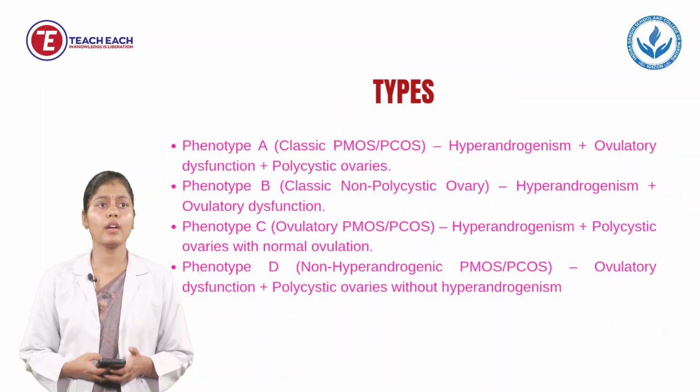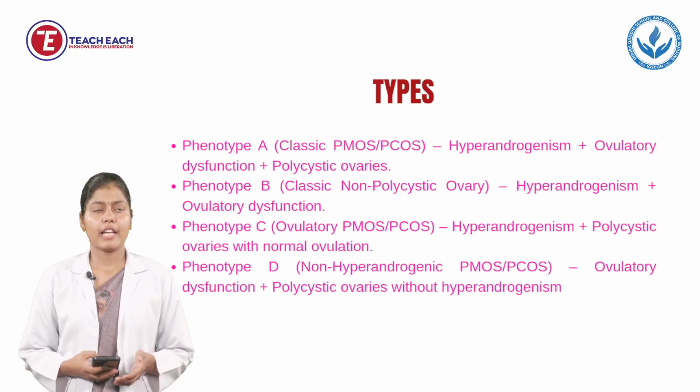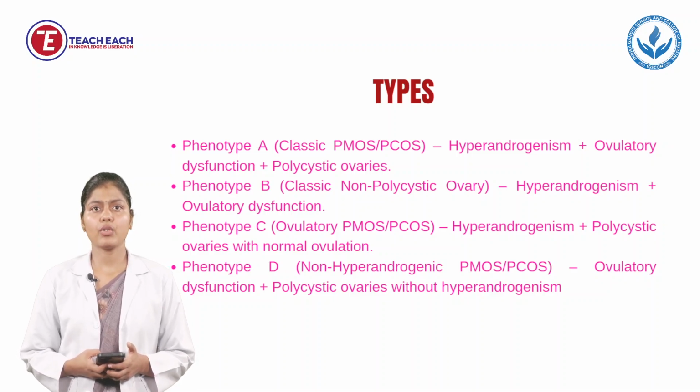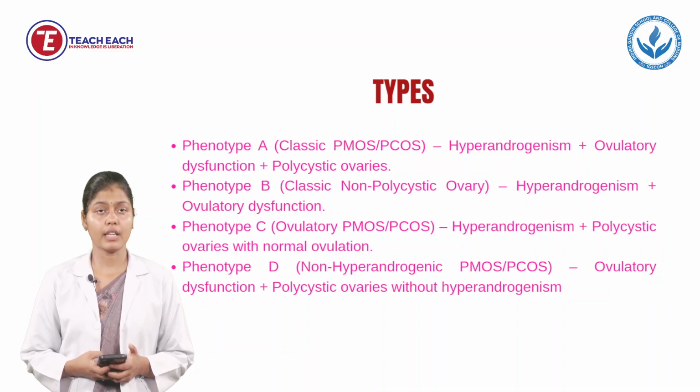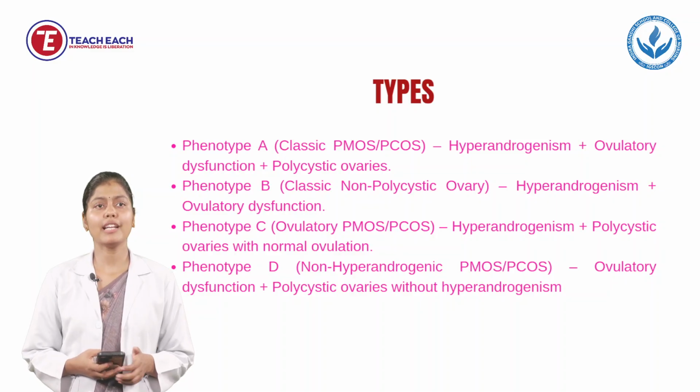Next are the types. There are further types. We will see one by one. First is phenotype A, that is also called classic PMOS. In this, what will happen? Hyperandrogenism plus ovulatory dysfunction and polycystic ovaries are seen. These three conditions are included and may lead to classic PMOS. It means male hormone will be increased, ovulatory dysfunction will be there, and polycystic ovaries will also be seen.